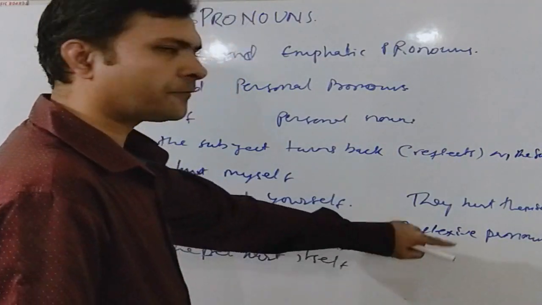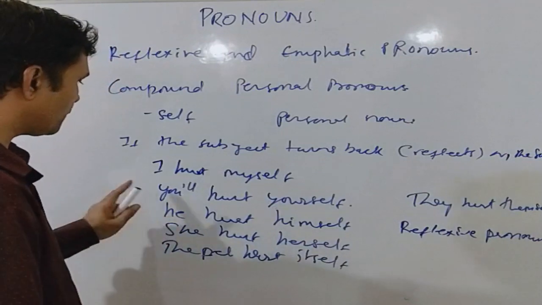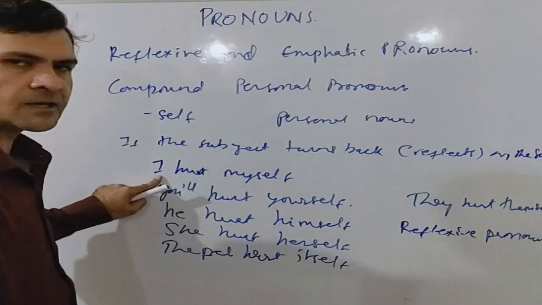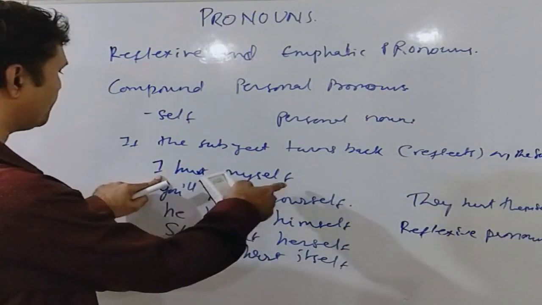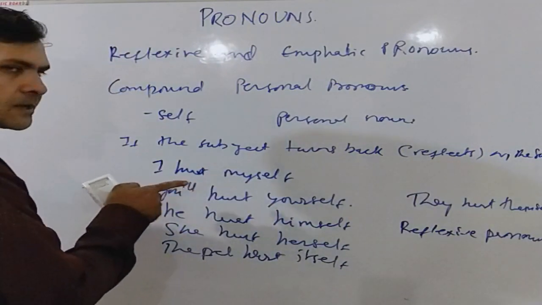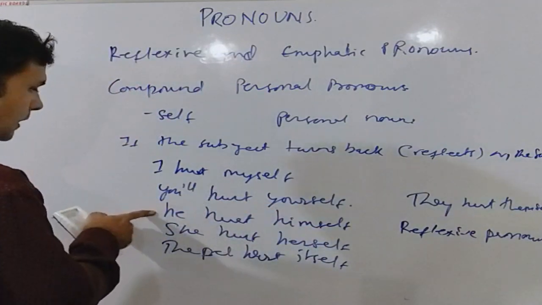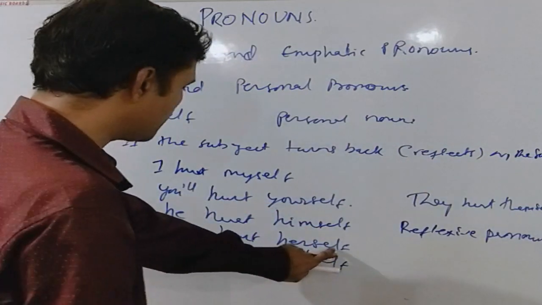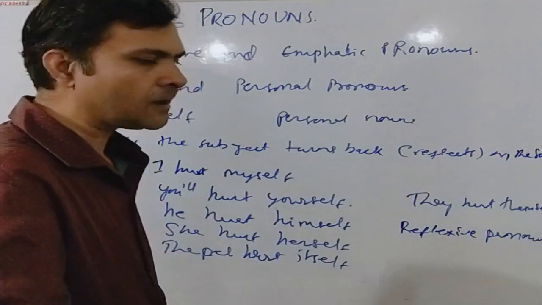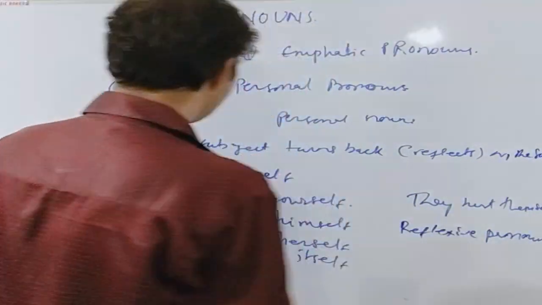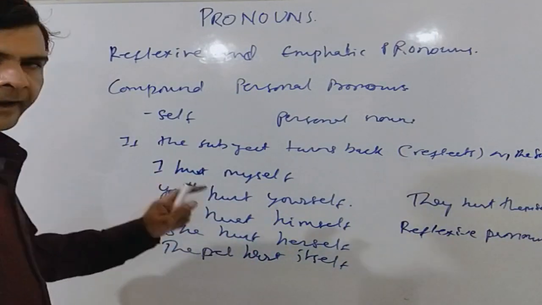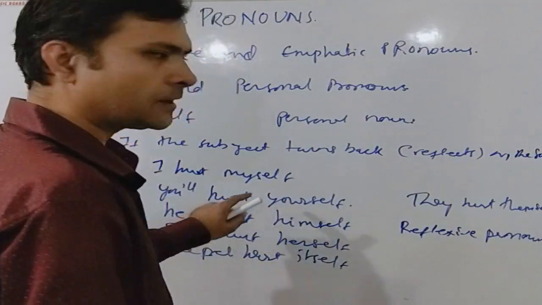Also, the reflexive pronoun refers to the same person or thing about which the subject is talking. In this case, I is the person about which the subject is talking, and myself is referring to I. Yourself is referring to you, which is being talked about in the subject. Himself is referring to he, which is the subject. Herself is again referring to she, which is the subject again. So in all these cases, or in any cases, the reflexive pronoun always refers to the same thing or person which is talked about in the subject, and it is the object of the verb in the sentence.